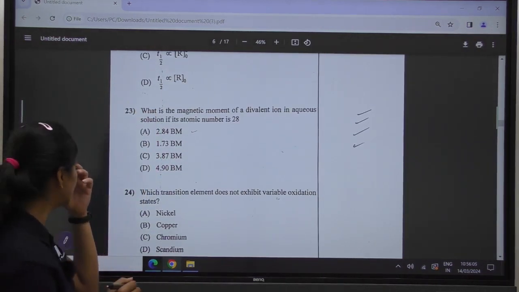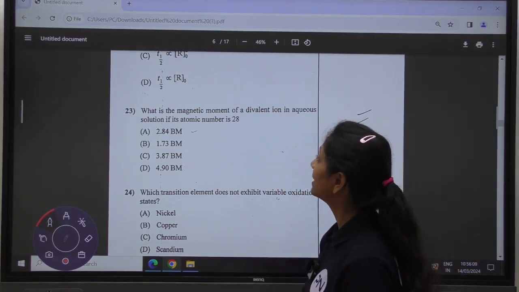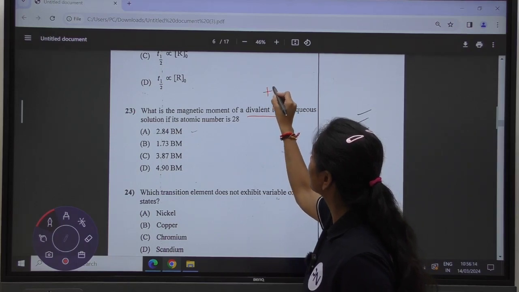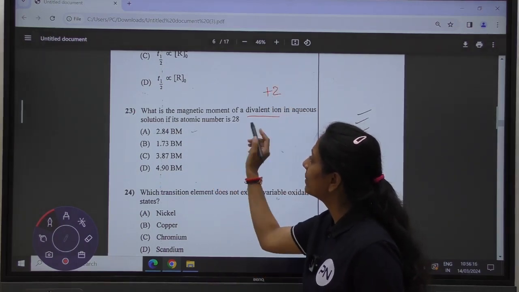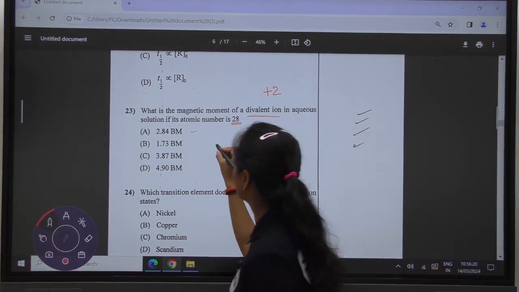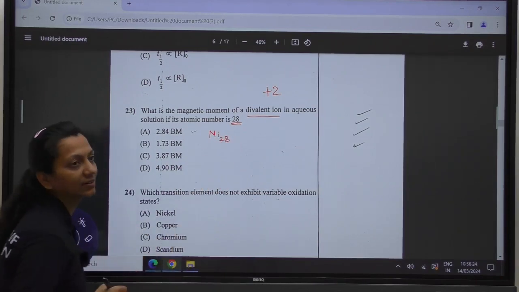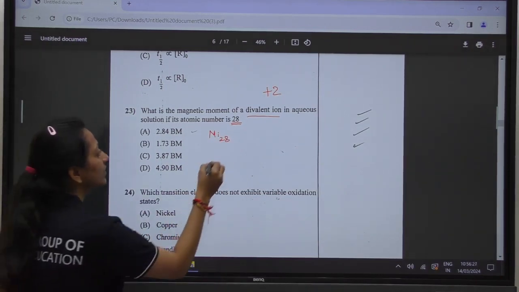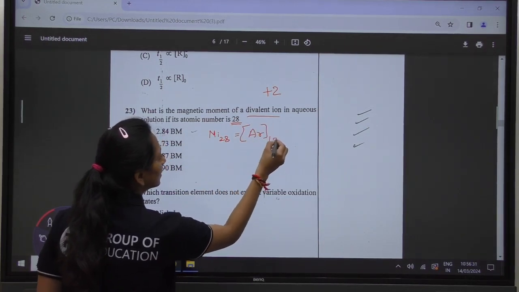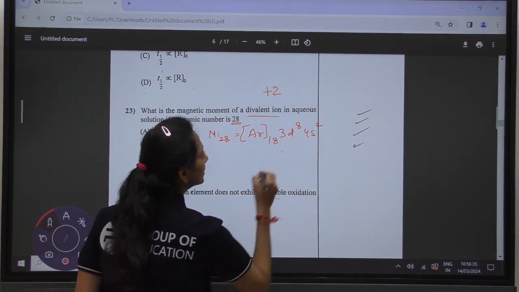In question number 23, they are asking what is the magnetic moment of a divalent ion in aqueous solution. Divalent means the ion has a +2 charge, with atomic number 28. Atomic number 28 is nickel. We write the configuration as argon 18, 3d8 and 4s2.